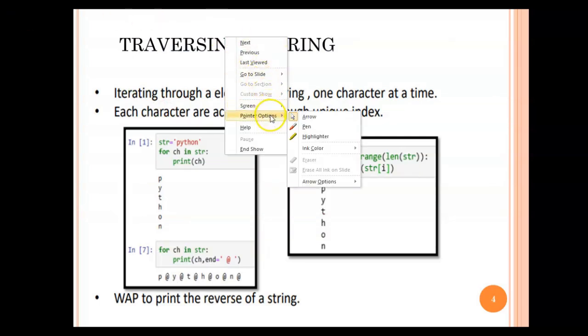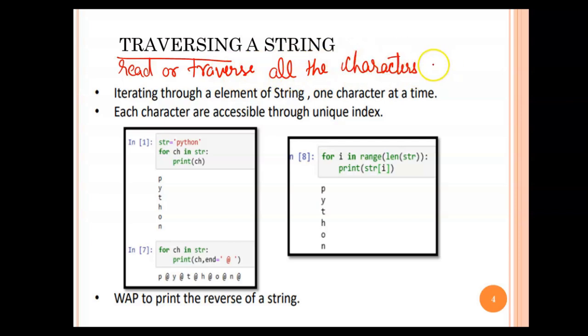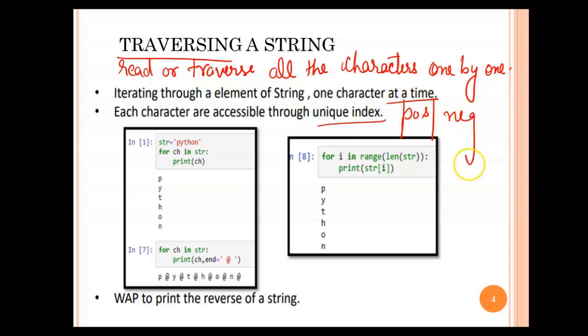Now the next topic is traversing a string. What is traversing a string? It is to read all the characters one by one. Traverse all the characters one by one. We iterate through the elements of a string, one character at a time. Each character is accessible through a unique index value. You can go for positive indexing or negative indexing, positive or negative index or position.